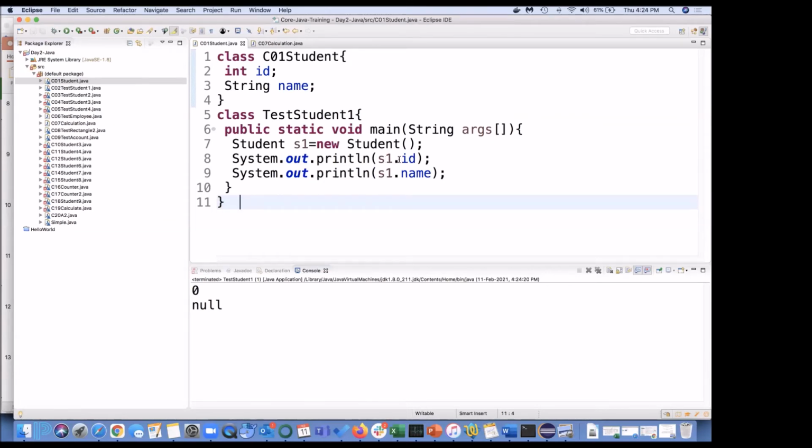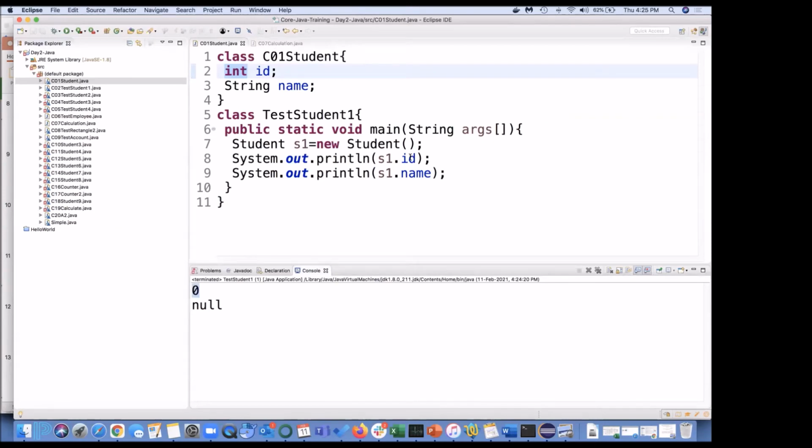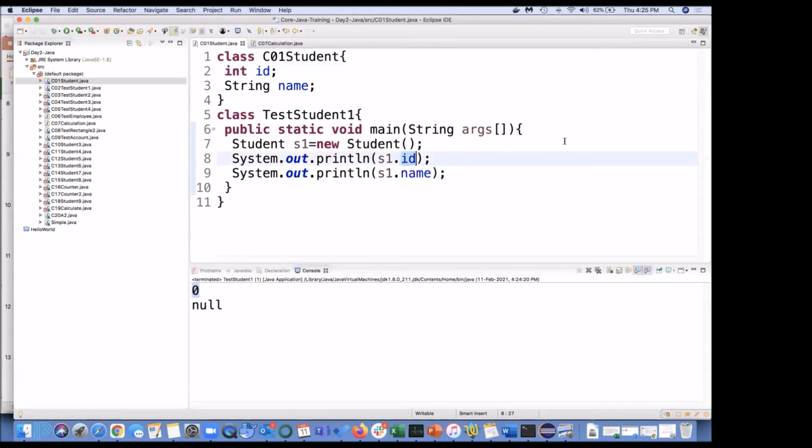The moment you say s1.id, if the value is not 3, 4, 5 or something, the compiler is going to allocate a default value on the basis of data type. So what is the data type of this id? That is int. So 0 will be saved to s1.id in your heap memory.